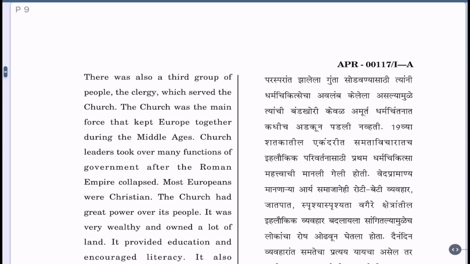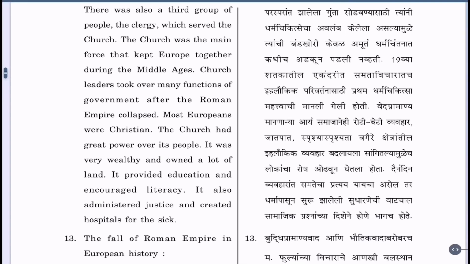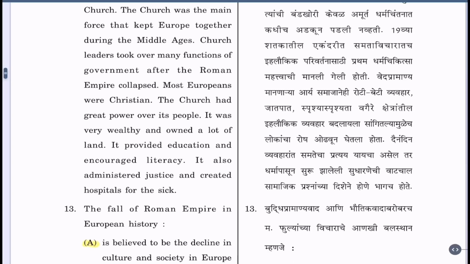Church leaders took over many functions of government after the Roman Empire collapsed. Most Europeans were Christian. The church had great power over its people. It was very wealthy and owned a lot of land. It provided education and encouraged literacy. It also administered justice and created hospitals for the sick.